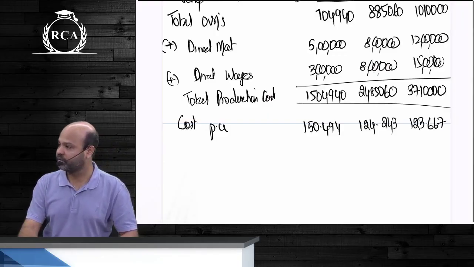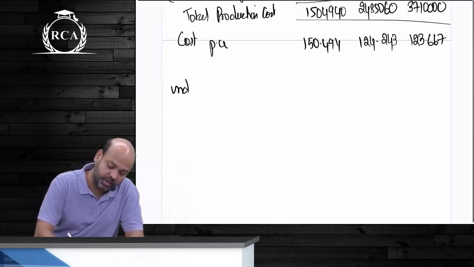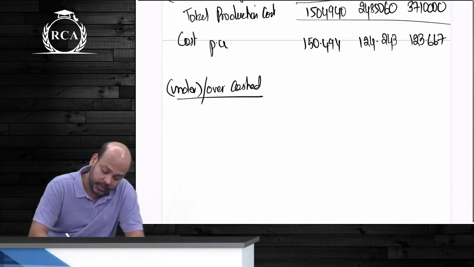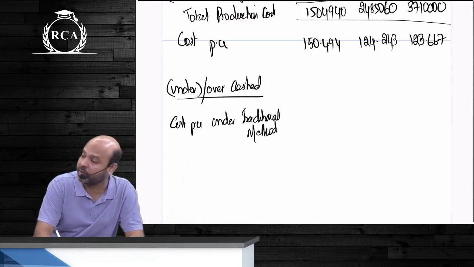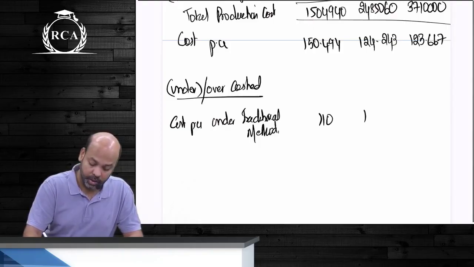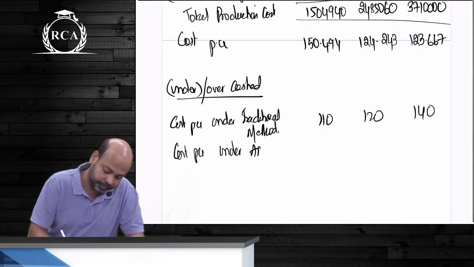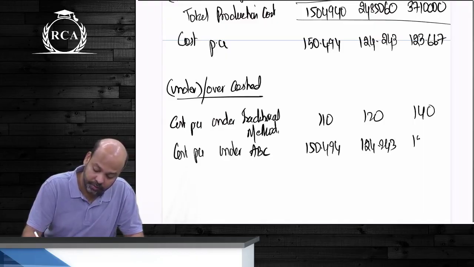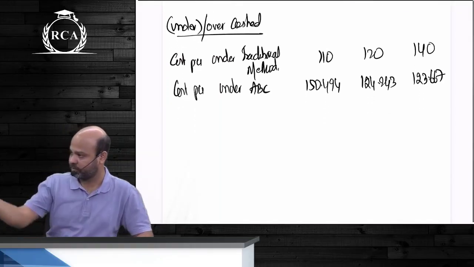Are we all clear about this? This cost per unit we are supposed to compute. So this is under ABC. If they would have asked us to write whether it is under or over costed, what is your cost per unit under the traditional method? 110, 120 and 140. What is the cost per unit under ABC? 150.494, 124.253, 123.667.